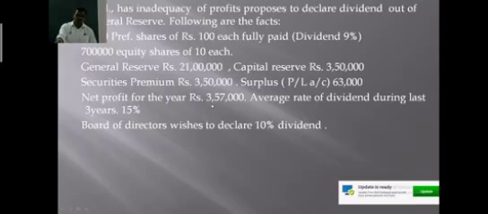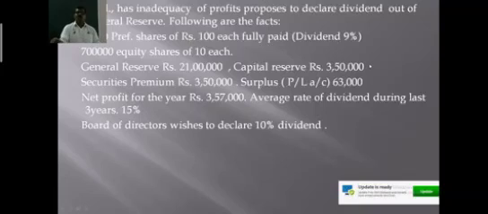And the fourth condition here is the balance of reserve after such withdrawal shall not fall below 15% of its paid up capital appearing in the latest audited financial statement. After drawing the amount from the general reserve, the balance in the general reserve should not fall below 15%. The balance should be more than 15% of its paid up capital. This condition must also be followed.